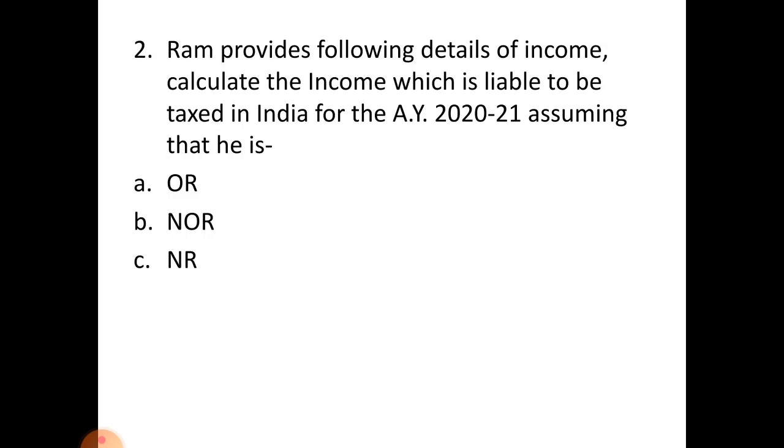Let us solve the second problem in this session. See the problem. Ram provides the following details of income. Calculate the income which is liable to be taxed in India for the assessment year 2020-21, assuming that he is ordinary resident, not ordinary resident and non-resident.